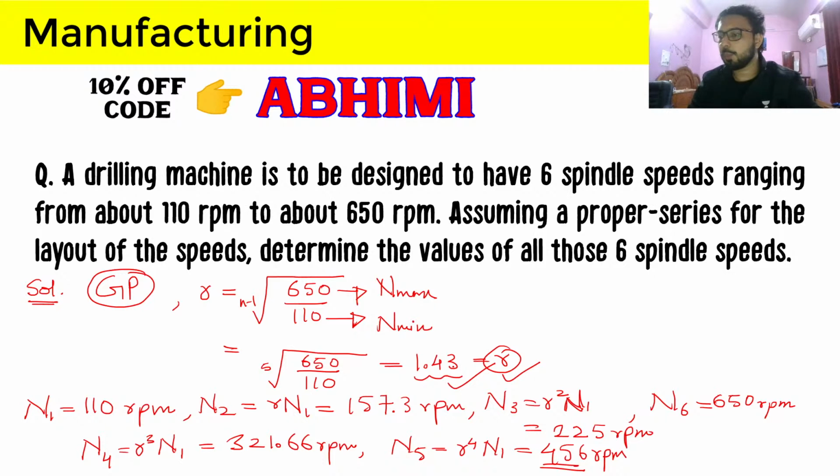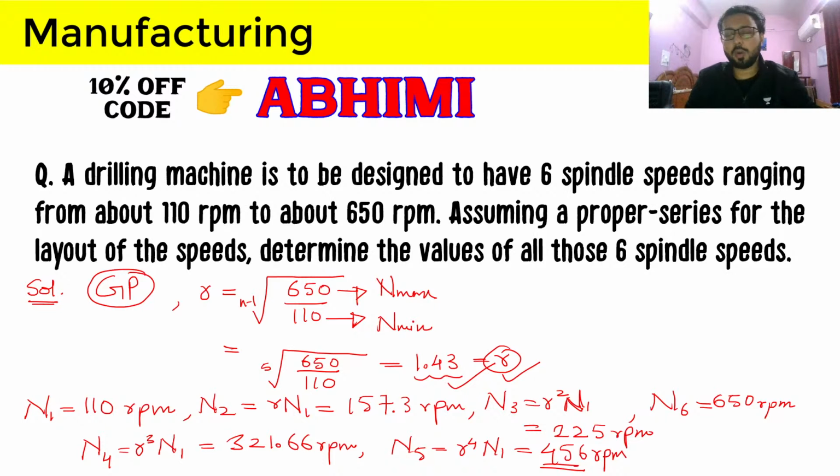So if we use 1.426, which is basically the value of R up to 3 decimal places, then our n6 is coming out as 648.6, which is closer to 650 than 657. But again, one thing you can remember is to take this R as accurate as possible.